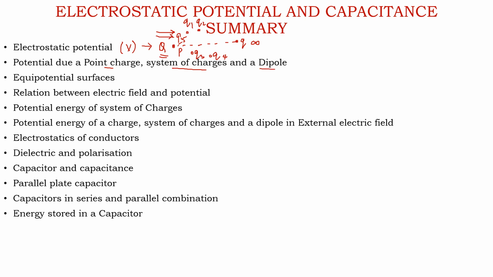Then we introduced a dipole with charge plus Q and minus Q separated by a distance of 2a, and we defined potential in this case. Later on, after understanding potential for various conditions and considerations, we came to a point where we saw that the two surfaces in our consideration have the same potential.